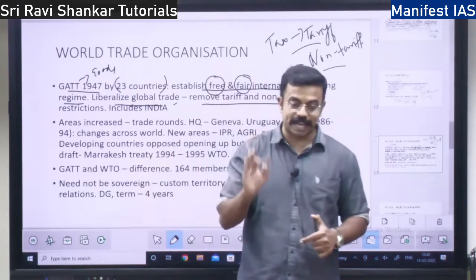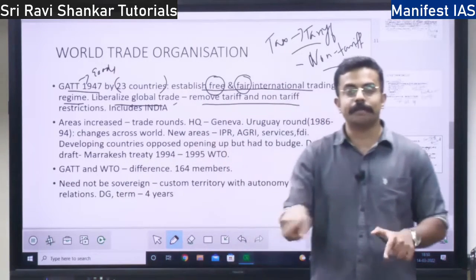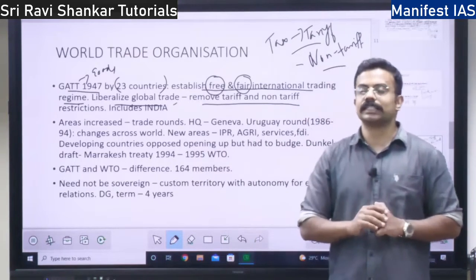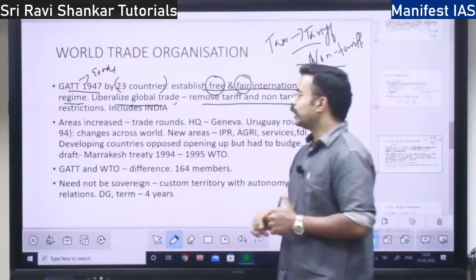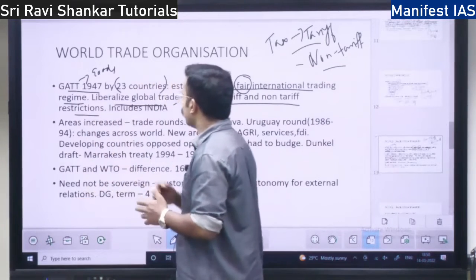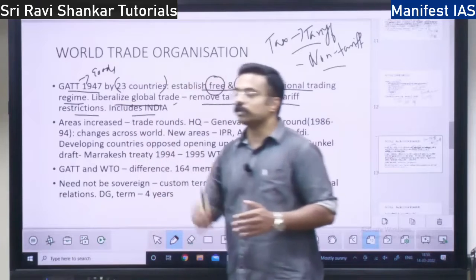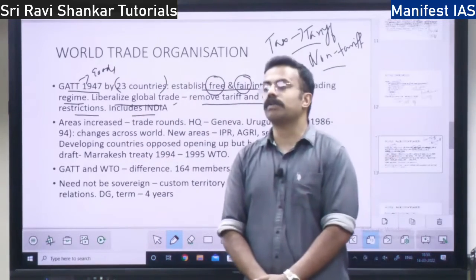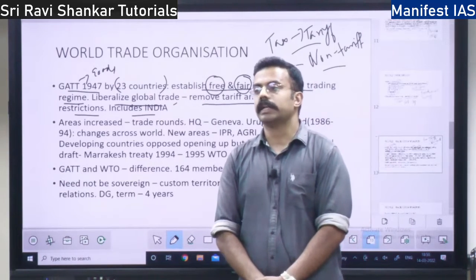I have told you what is tariff. Tariff means tax, non-tariff means other restrictions: government restrictions, political restrictions, economic restrictions, right? So to remove these two, this is the goal of GATT. India was a member among the 23 members who started the GATT. India was one of the members, right?